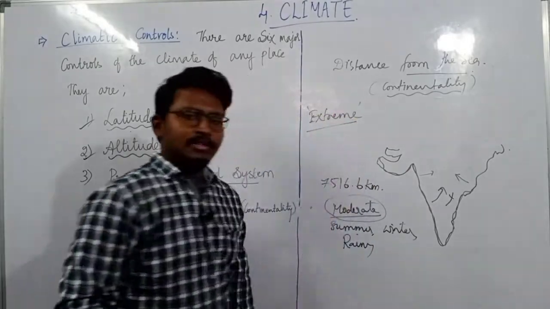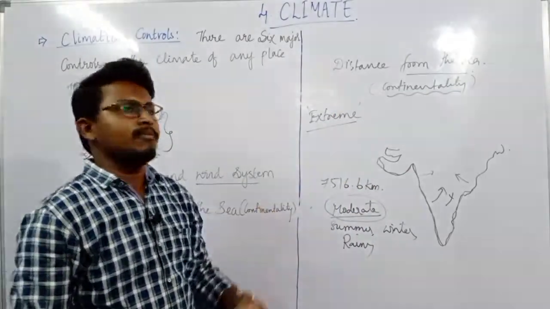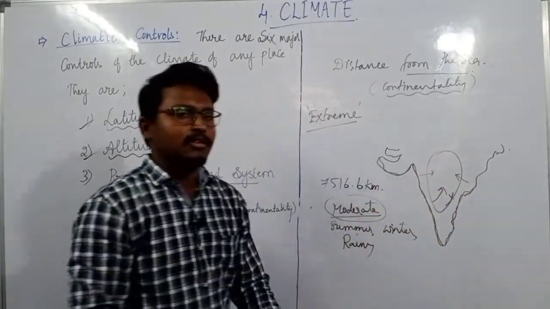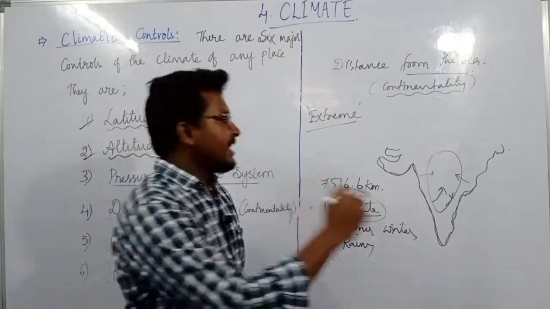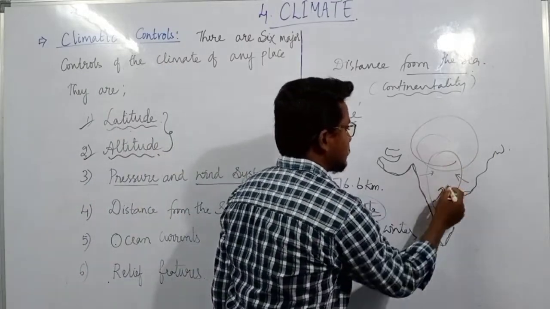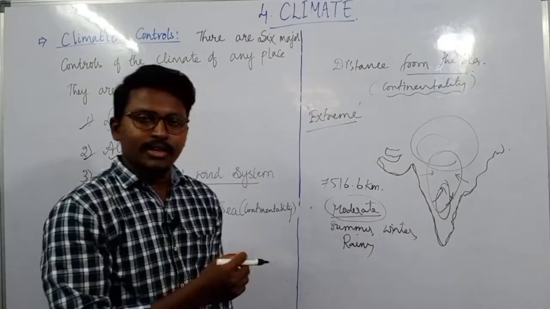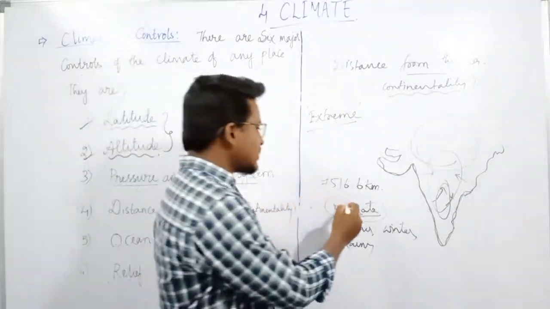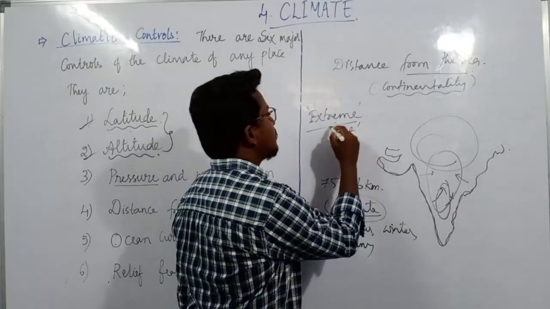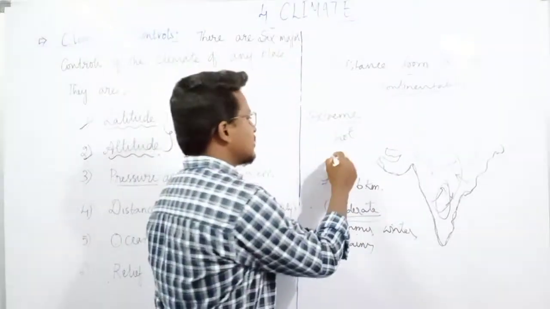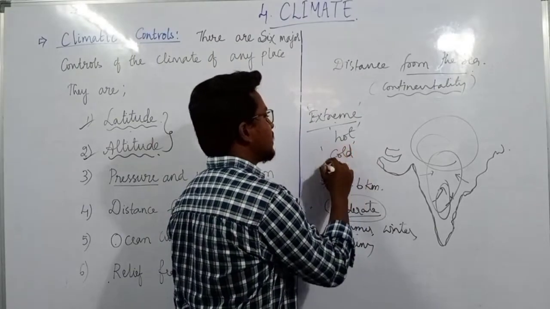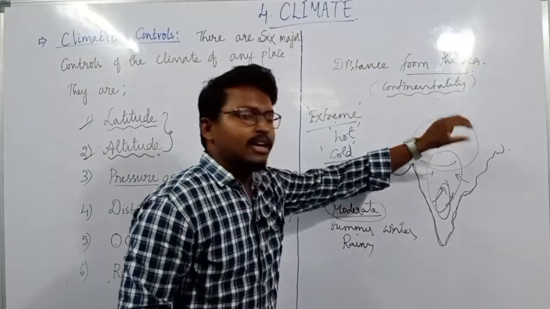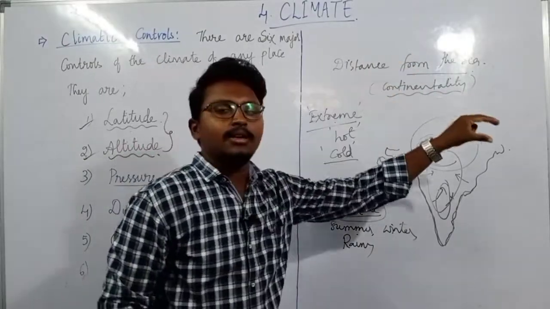So what do you mean by extreme climatic conditions? Extreme means that inside of the country, not the areas near the sea but the interior of the country, the regions will experience extreme climatic conditions, which means during the summer they feel very hot. At the same time, during the winters they may feel very cold. This type of climate we also call continentality.